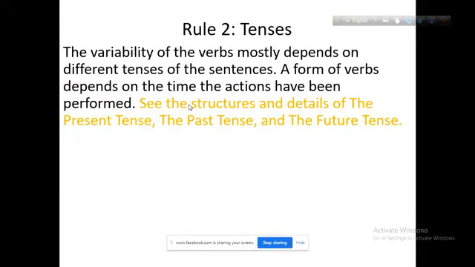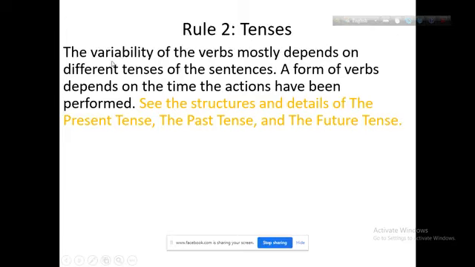Rule 2, I have divided in this part. You will find various types of tenses where we use different types of verb according to the rules of the tense. The variability of the verbs mostly depends on different tenses of the sentence.